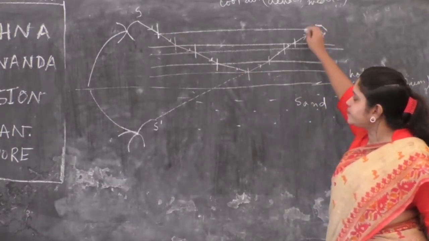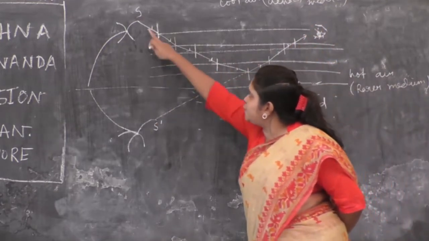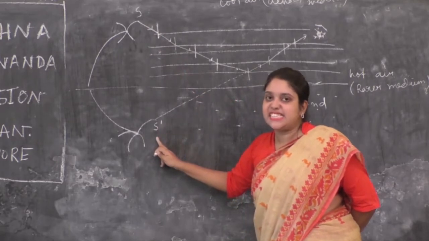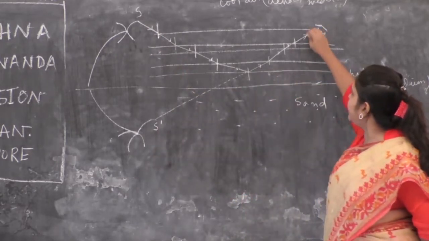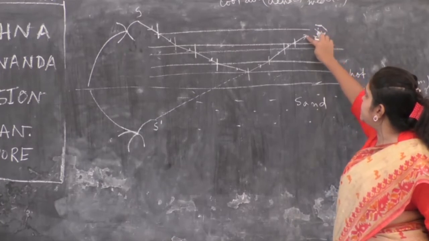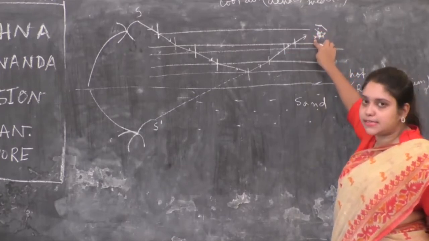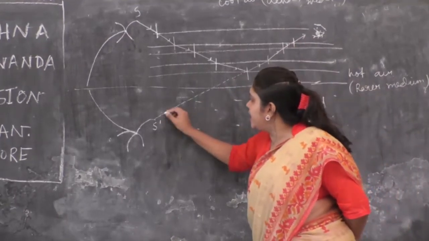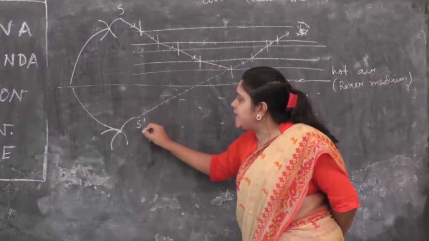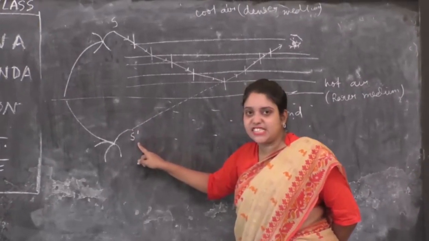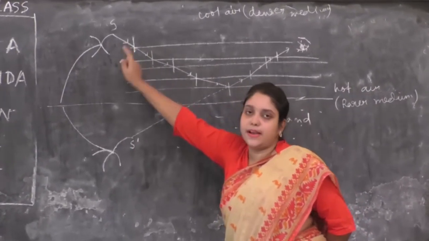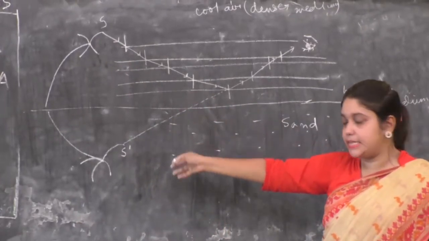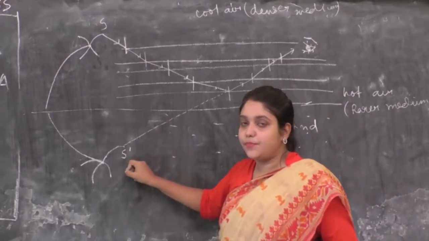He will see the image of point S, point S slash, at the point where the light ray is entering the spectator's eye. If I extend this line here, it will be the image. This point S slash is the image of point S. What type of image? Real or virtual? It is a virtual image. So this is the mirage.